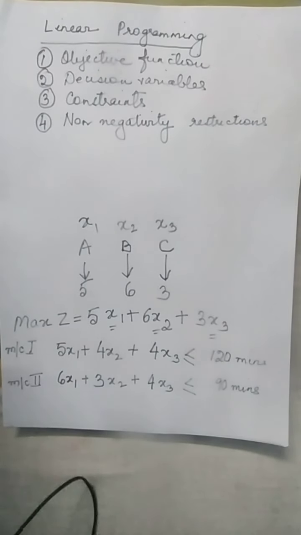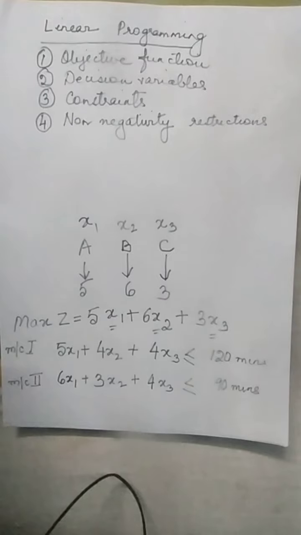Look at this example: I may manufacture 0 units of A or 0 units of B or 0 units of C, or I will manufacture some positive quantity of A, B and C. I cannot manufacture minus 20A, nor can I manufacture minus 20B. Similarly, I cannot manufacture minus 5C. So, the decision variables in linear programming can never take negative values.